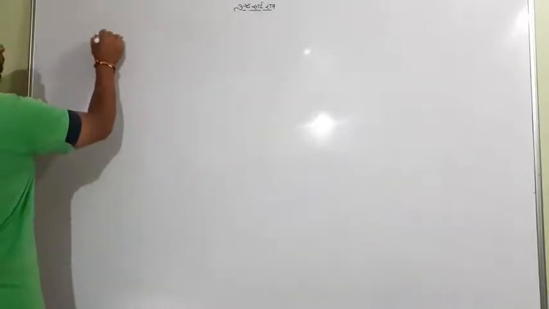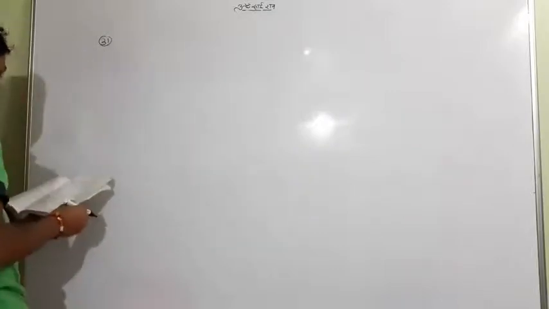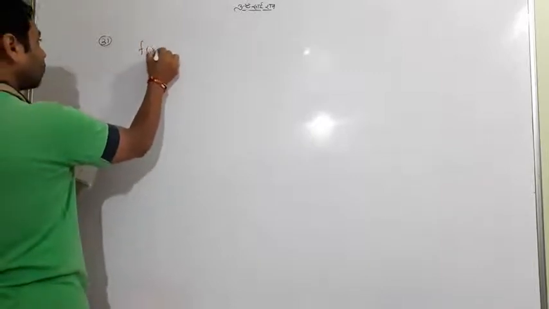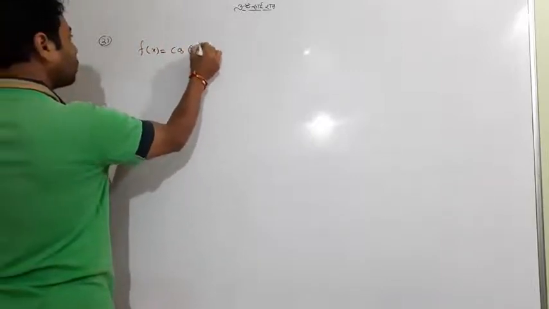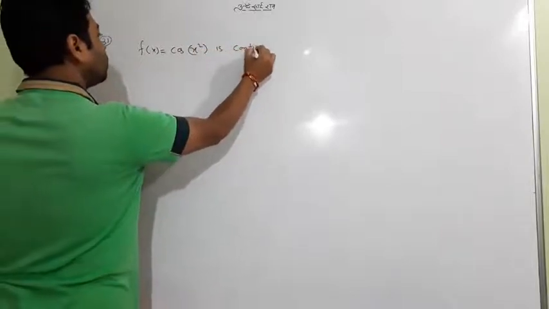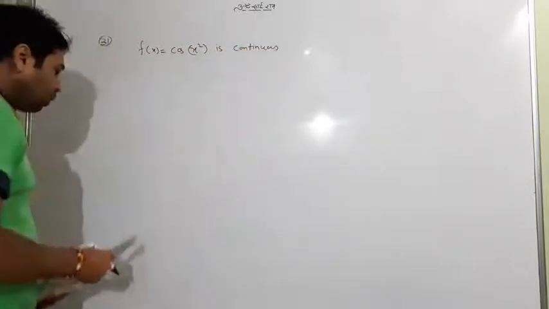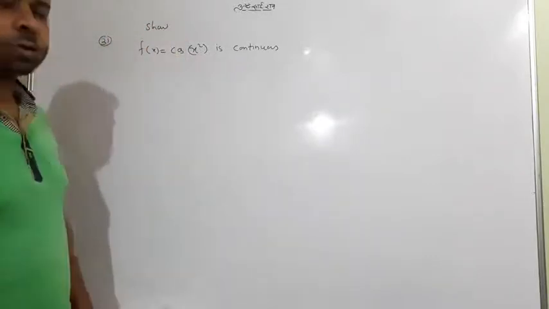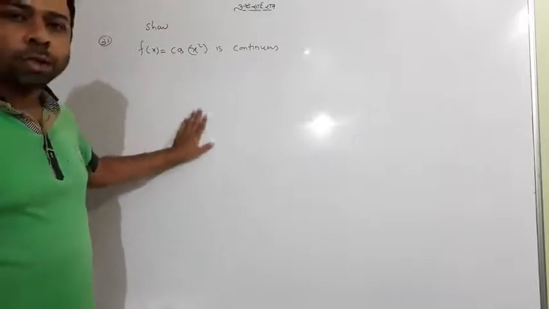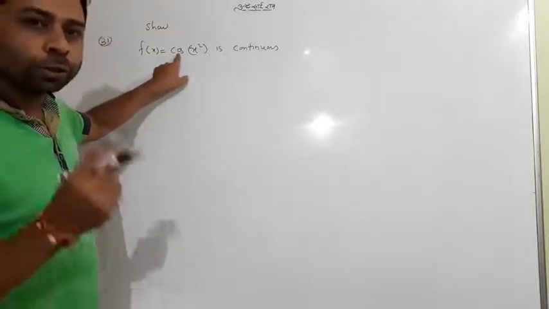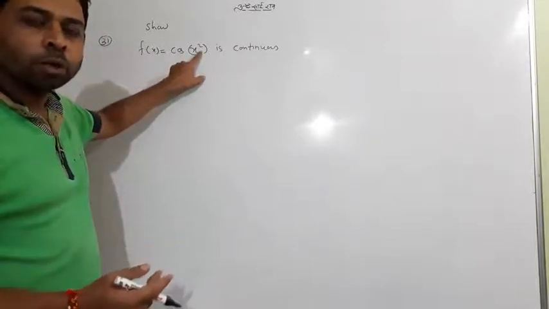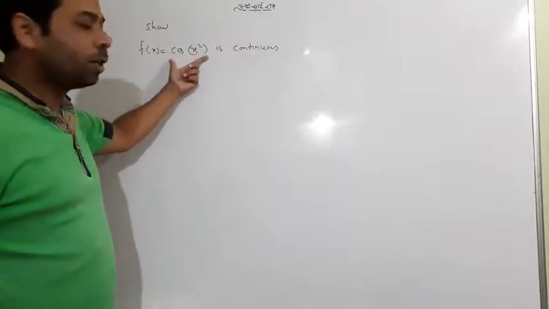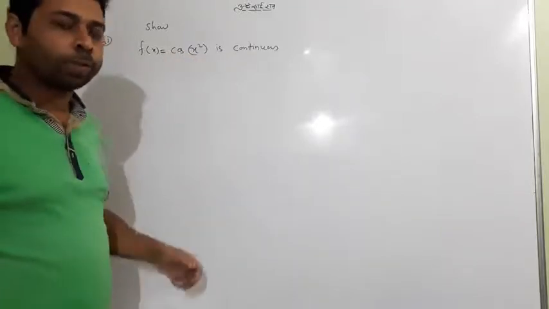The question is 31. Question 31 says, show that function f of x is equal to cos of x squared is continuous. This is the question. Show that f of x equal to cos x squared is continuous. First of all, you must know that this is a combination of two functions. First is cos and second is x squared. So automatically it appears that, okay, it is not a single function. Actually, it is a double function. It is a composition of two functions.